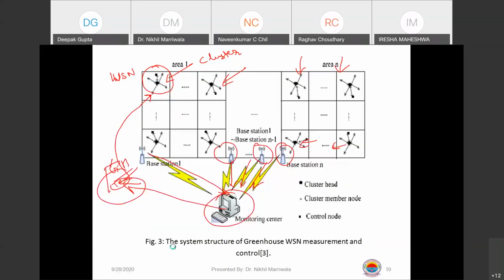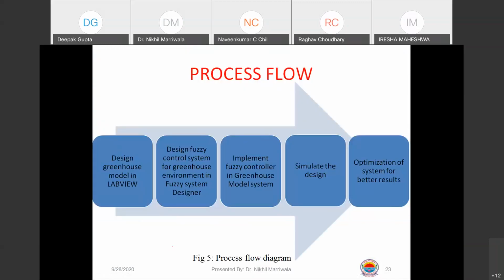So what you normally talk about is these kinds of complex systems being worked through the usage of artificial intelligence, right? Now how do you do it? You do it accordingly, right? This is the flow diagram. Now you need to build this flow diagram in this structure. You design the greenhouse model in LabVIEW. I'll show you how to do it.